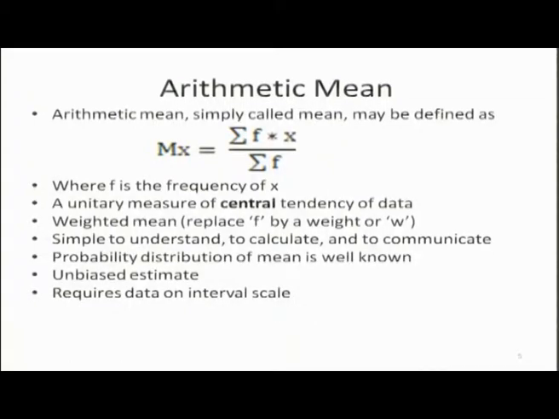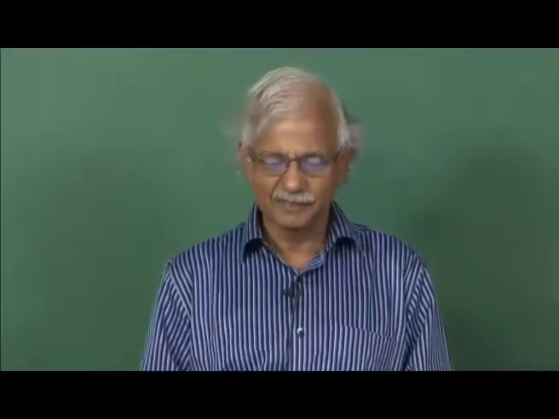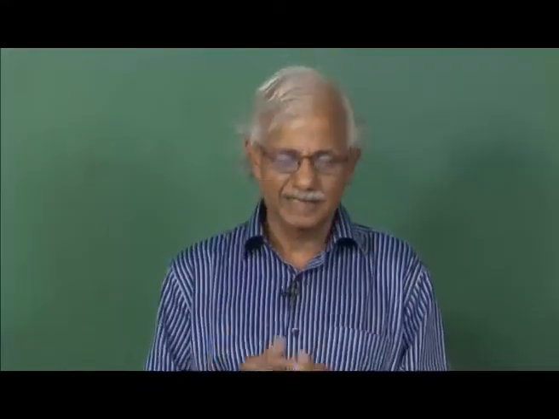Arithmetic mean is most commonly used as a measure of central tendency, because it is simple to understand. You are only adding all the observations and dividing by total number of cases, easy to communicate, anybody can understand what this is. Second and very important consideration is that probability distribution of arithmetic mean is very well known. Other measures of central tendency like geometric mean or harmonic mean will have more complicated and only asymptotic approximate distributions, and from that point of view arithmetic mean is more desirable than other means.